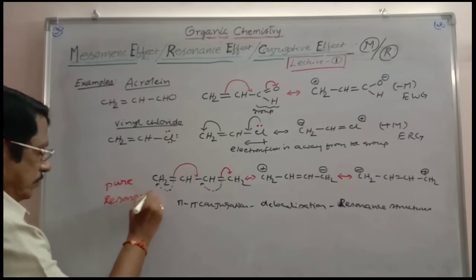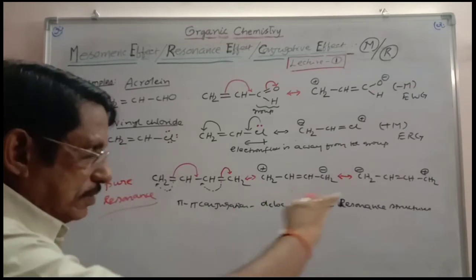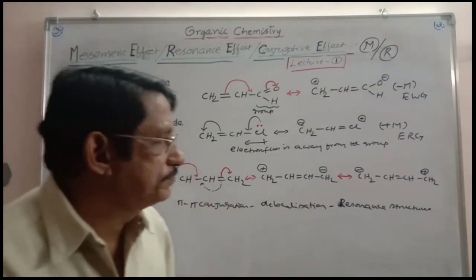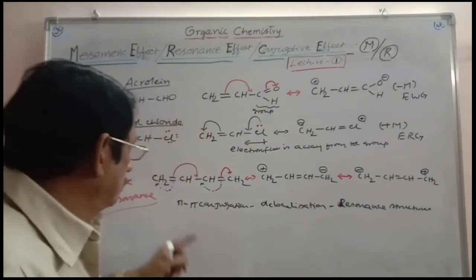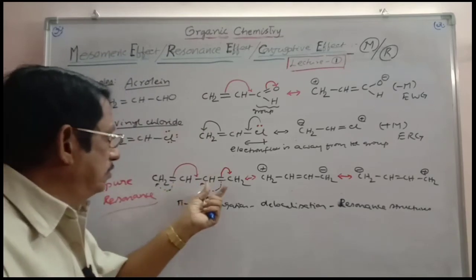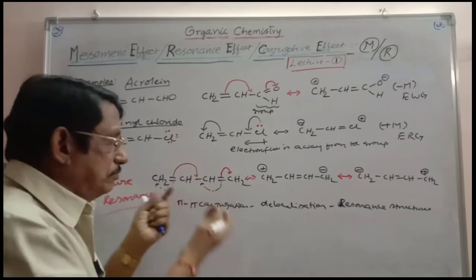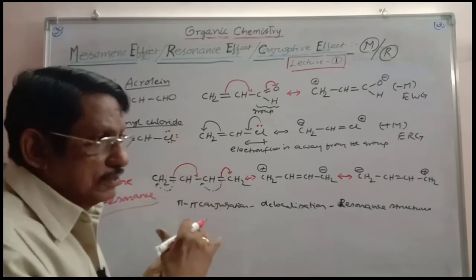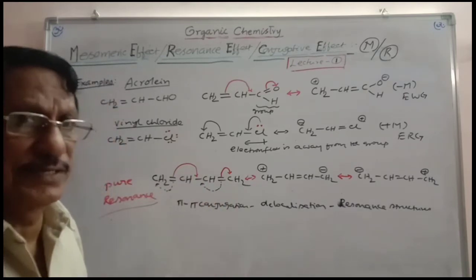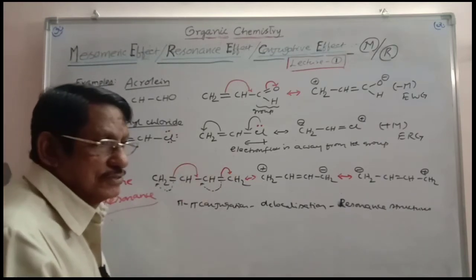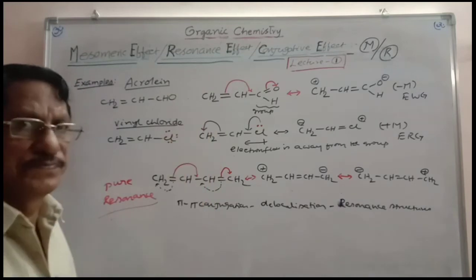It is pure resonance. This is nothing but resonance condition. Where is the mesomeric effect in it? This is the pi bond and this is the pi bond in conjugation. They are the same, not the same. This cannot be treated as a group because both are the one group to the other. They cannot be treated. So once repeated again, you can write the resonance structures through delocalization.